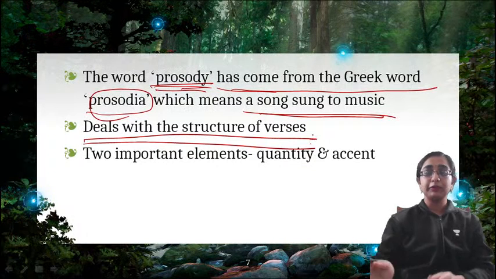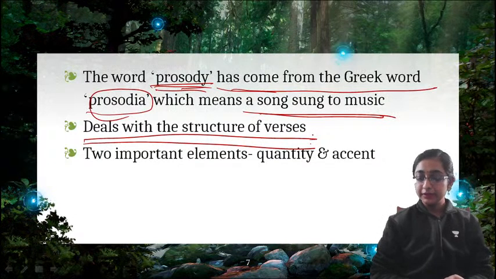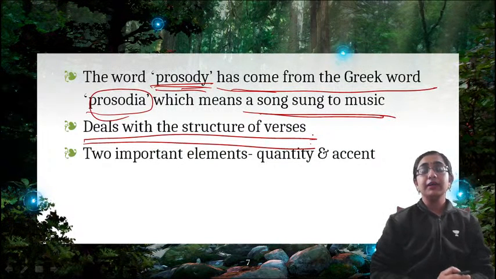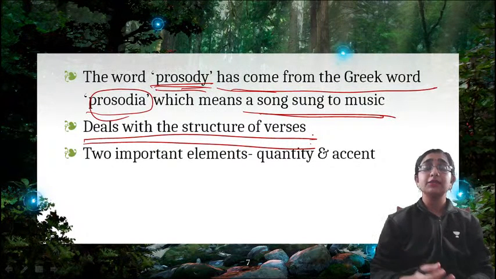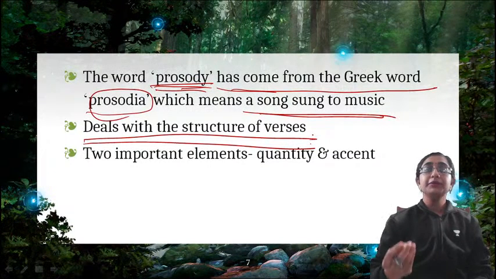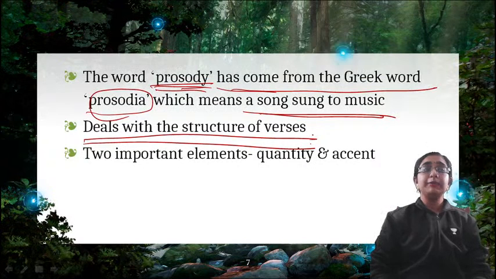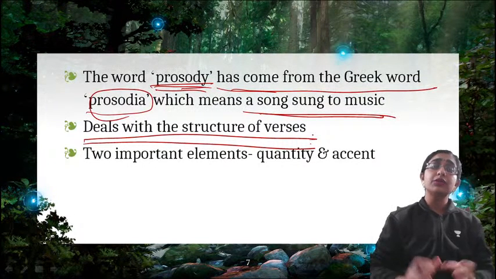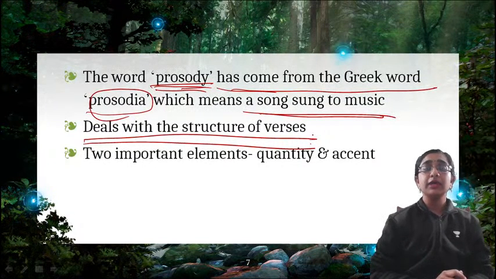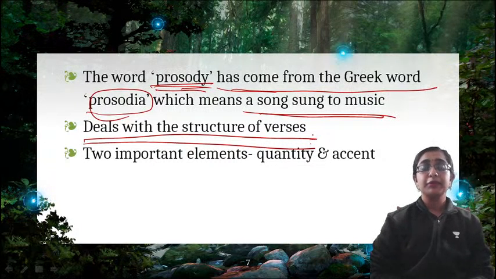So, rhetorics and prosody both are two important things specifically for poetry. What we have learned in rhetoric is that rhetoric helps us to ornament our language, to use decorated language in poetry and literature. That is the purpose of rhetoric. Now, prosody is absolutely for poetry, for writing verses. And prosody deals with the structure of verses. So it has everything about the pattern of poetry, how the rhythm can be formed. So everything is inside prosody.